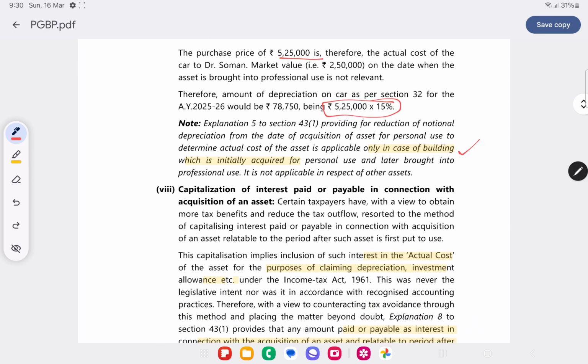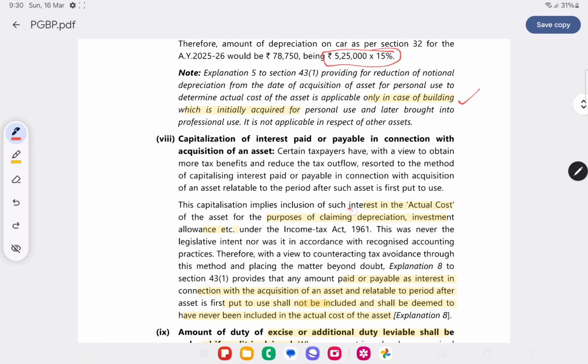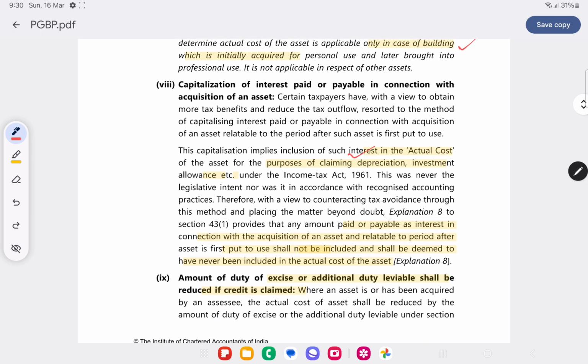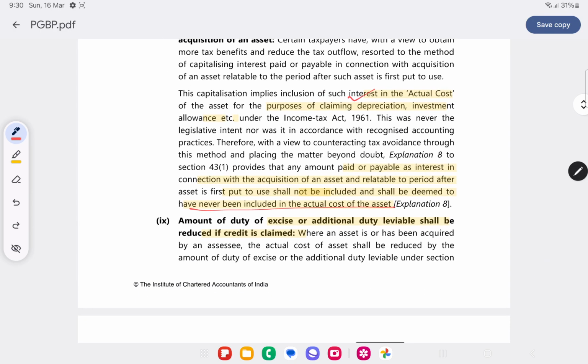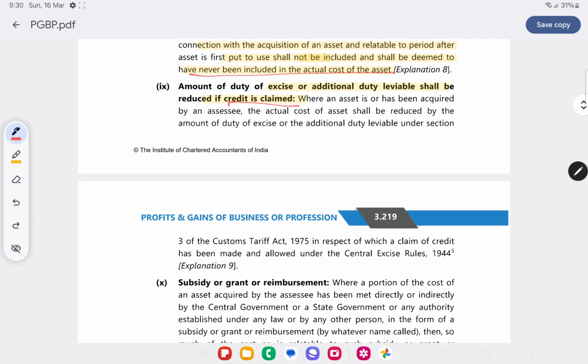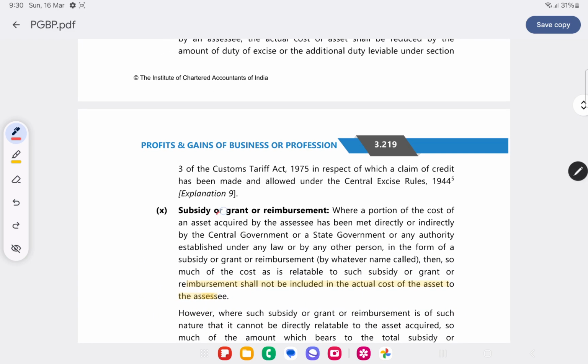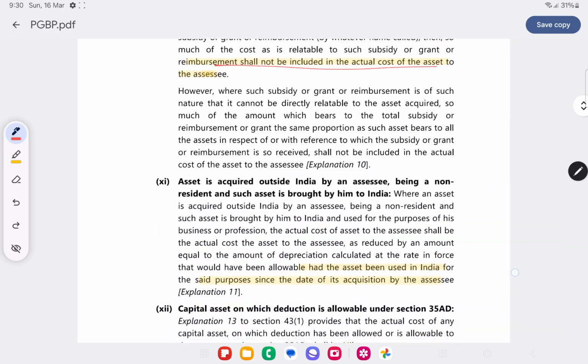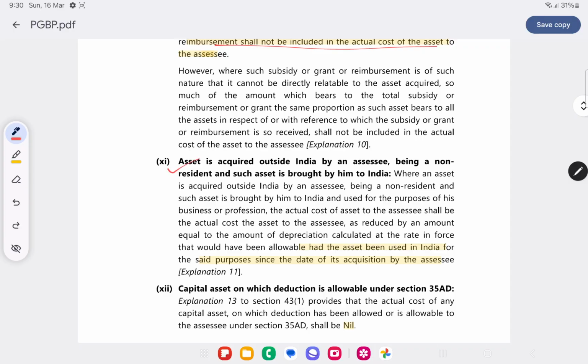Capitalization of interest payable or paid in connection with acquisition of asset. So when we are paying interest, can we capitalize it to the cost of asset? No, as per the rules it can never be included in the cost of assets. Amount of duty of excise or additional duty leviable shall be reduced if credit is claimed. If we can claim the credit, then it will not form part of the cost of asset. Subsidy, grant or reimbursement shall not be included in the actual cost of asset.